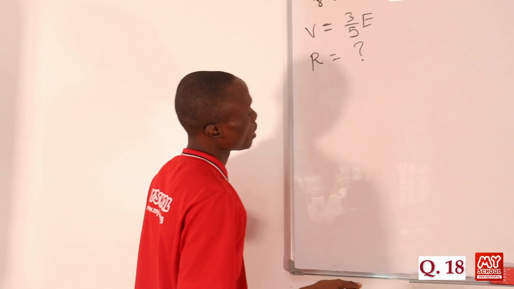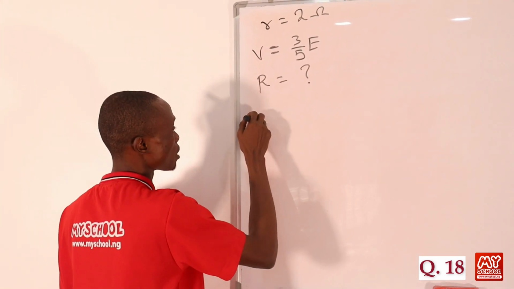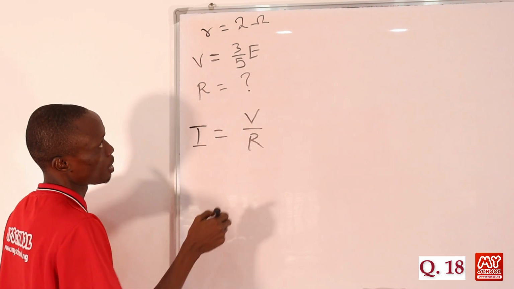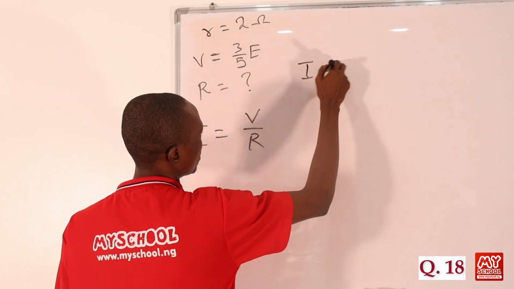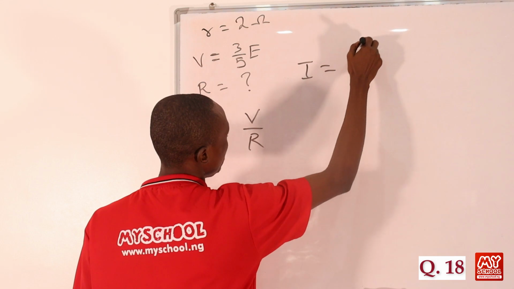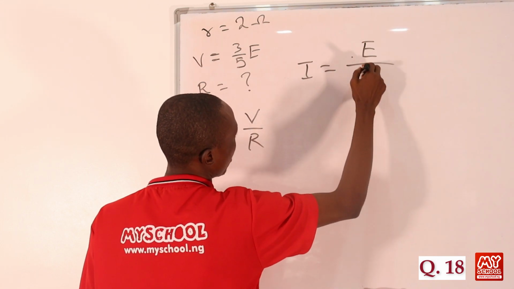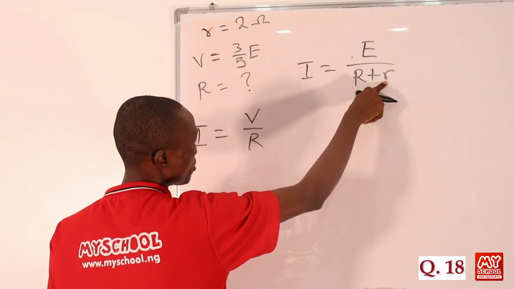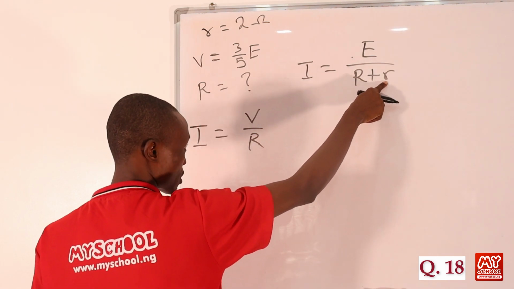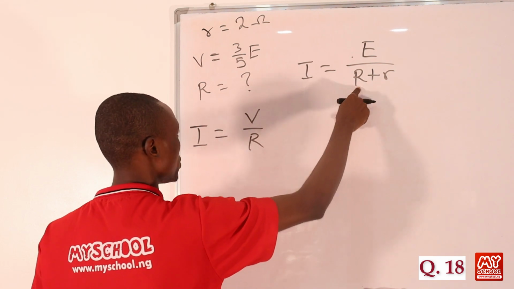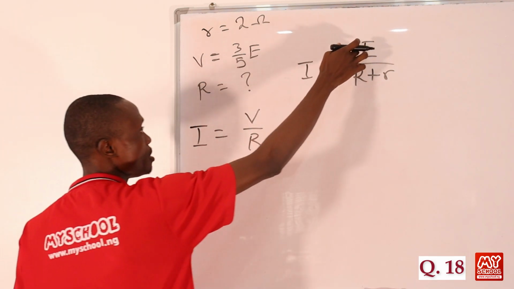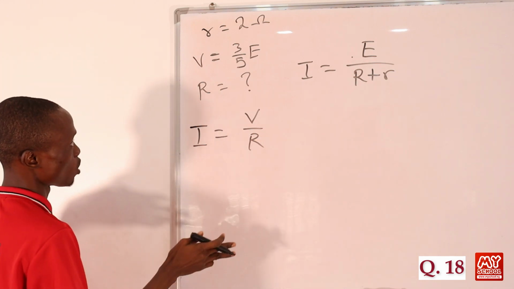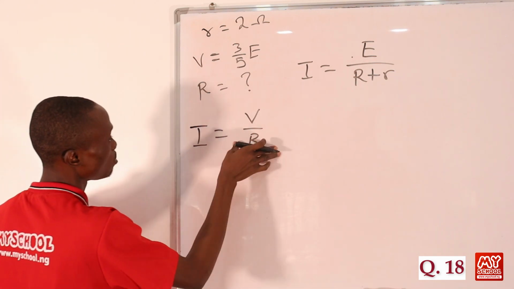So from Ohm's law, we know that current I is equals to V all over R. And remember that current is also given as E over R plus small letter r, where small letter r here represents internal resistance, and big R here represents external resistance. So the E here is the nominal value of the voltage that you are referring to in this question. So first of all, from here, let's get the value of E.